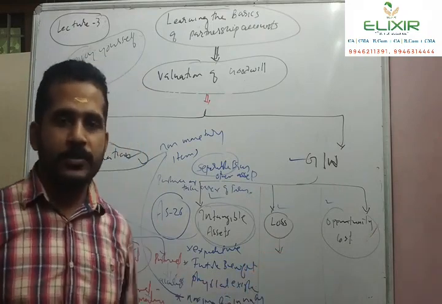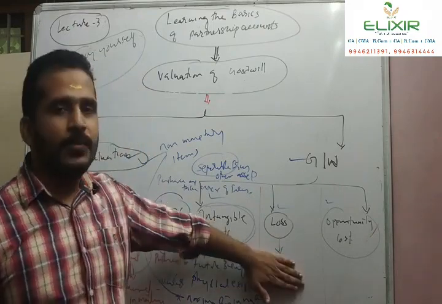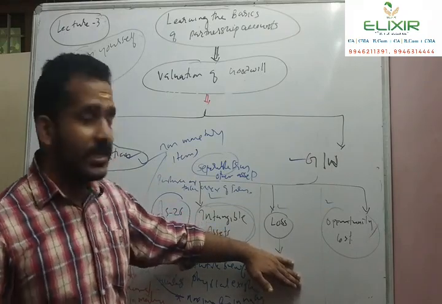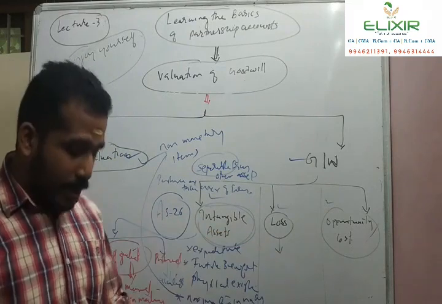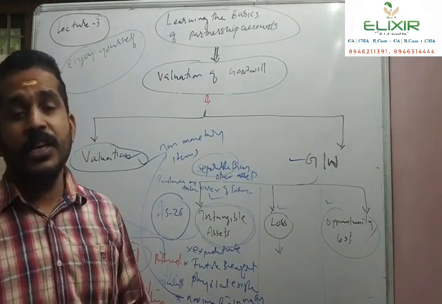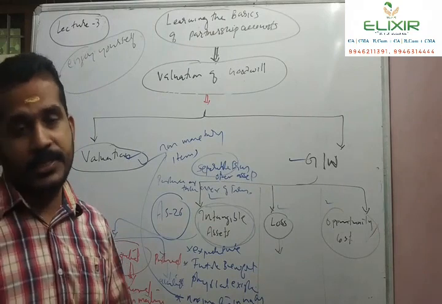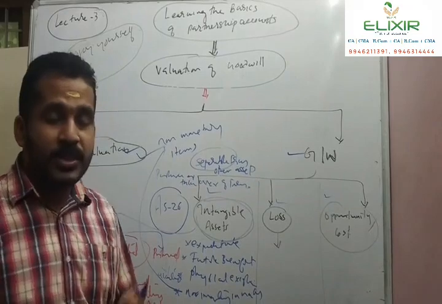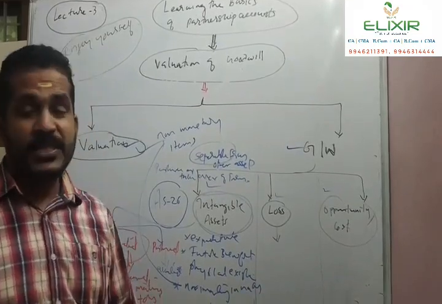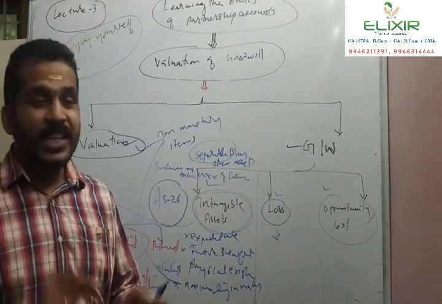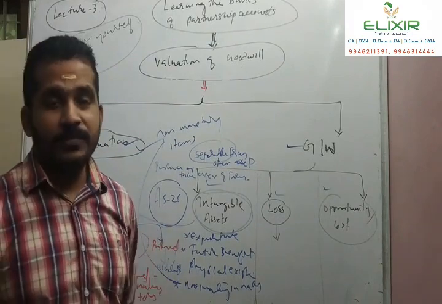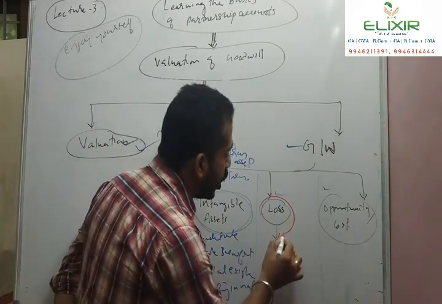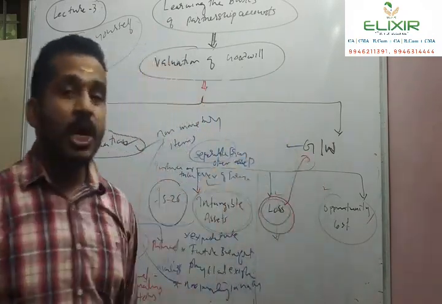loss. I think this will be new knowledge for the students, considering goodwill as a loss. Sometimes, especially in the case of sale or purchase of business assets, we call it net assets minus liabilities. When we purchase or sell business assets, the difference between the net assets and the purchase consideration is sometimes treated as loss, and this can be accounted as goodwill.